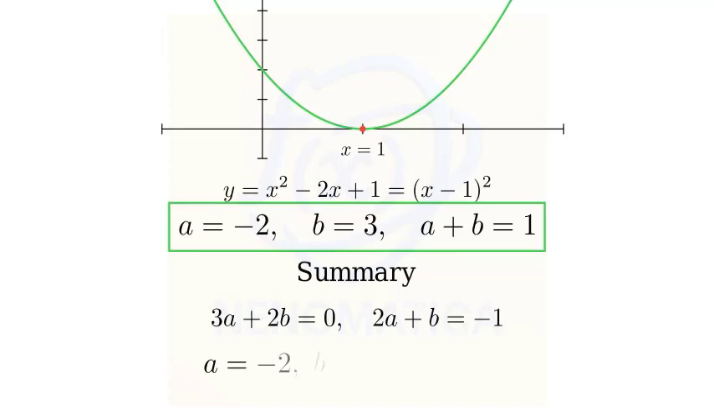Summary. We used the double root formula to obtain 3a plus 2b equals 0. Substituting x equals 1 into the quadratic gave the second relation, a plus b equals -1. Solving the system yielded a equals -2 and b equals 3, and the sum a plus b equals 1. The graph of y equals (x minus 1) squared confirms the double root at x equals 1.